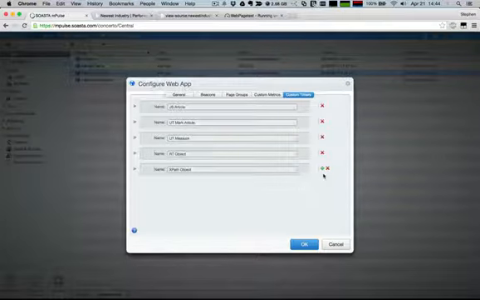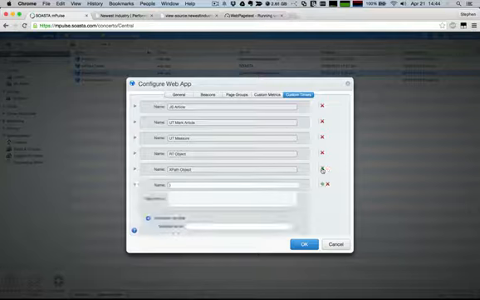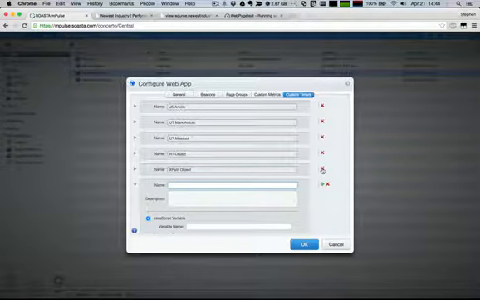So getting started and defining the custom timer using the navigation timing API, you click on the plus sign here to add a navigation timing API or any of the custom timer methods. And the first thing is you give it a name, and I'm going to call it just simply NavTiming.